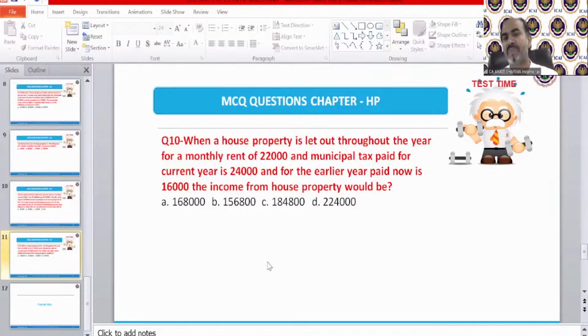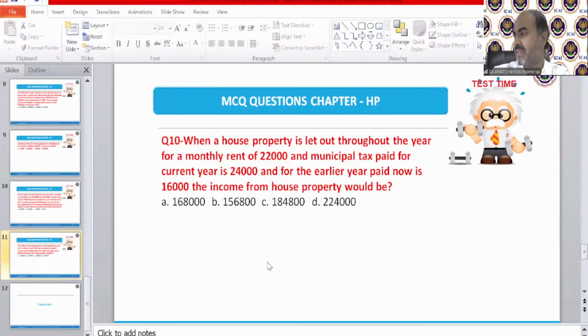Total municipal taxes paid in this year is 24,000 as well as 16,000. I'm waiting for the answer of question number 10 because this is the real question. Other questions are very simple because you just need to calculate the GAV. That is too simple a thing for now. Question number 10, correct answer.